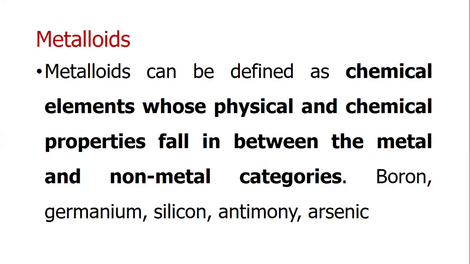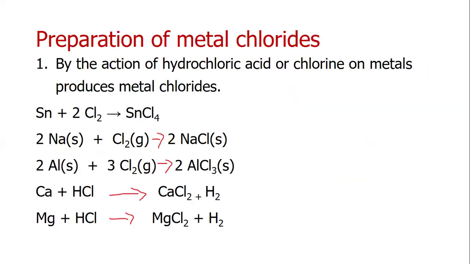Metalloids. Metalloids can be defined as the chemical elements whose physical and chemical properties fall in between the metals and non-metals. Metalloids are also called semi-metals. Boron, germanium, silicon, antimony, and arsenic are metalloids.